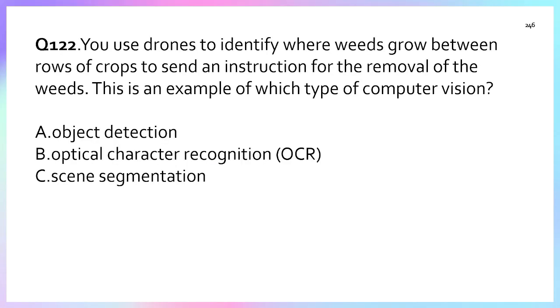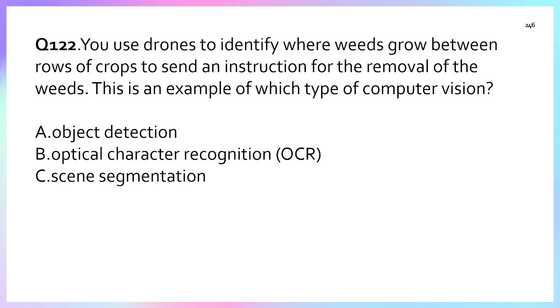Question number 122. You use photos to identify where weeds grow between rows of crops, to send an instruction for the removal of the weeds. This is an example of which type of computer vision?